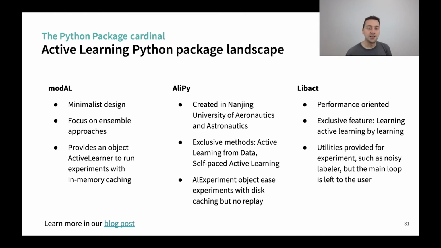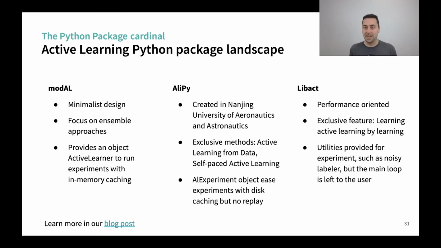We have ALiPy, which has been created at Nanjing University. It provides exclusive methods along with a really wide range of query samplers. A lot of them are from this lab, but you also have different ones from the literature. So it's really a good one if you want to experiment. And they provide an experiment object with this caching. So you can resume an experiment that has failed, but you cannot replay.